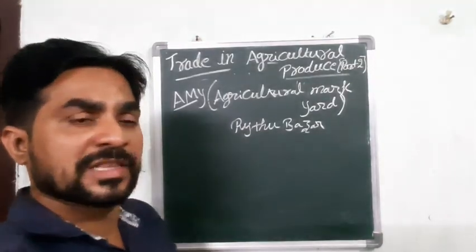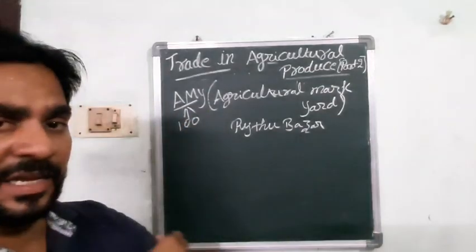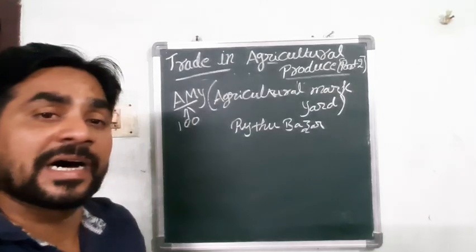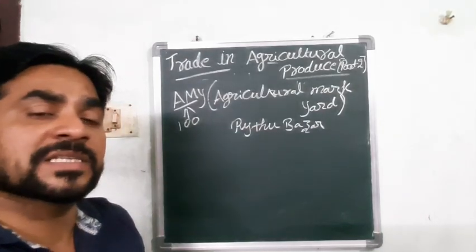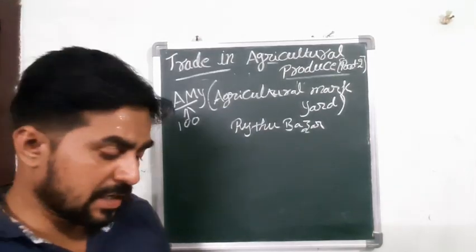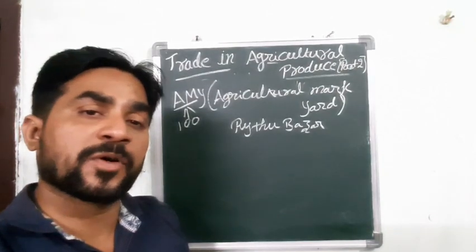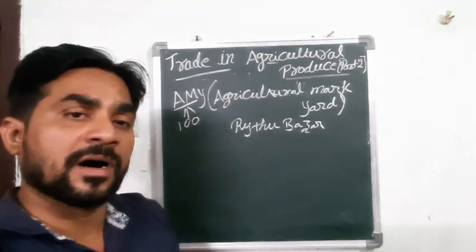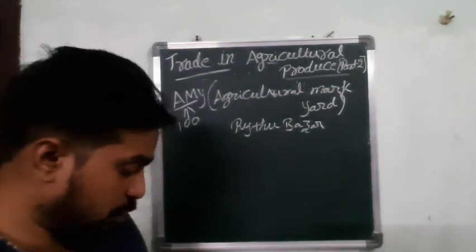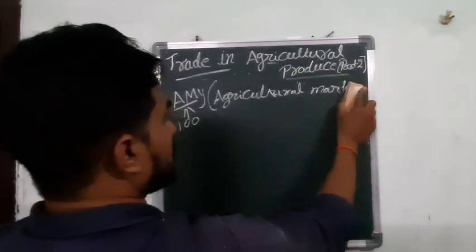In the region of Telangana, there are 100 AMYs. How many AMYs are there in Telangana? There are 100 AMYs, agricultural market yards, in Telangana. Almost one fourth of the products they are selling from the agricultural market yard only. That is one of the points. Now see, they gave one example.